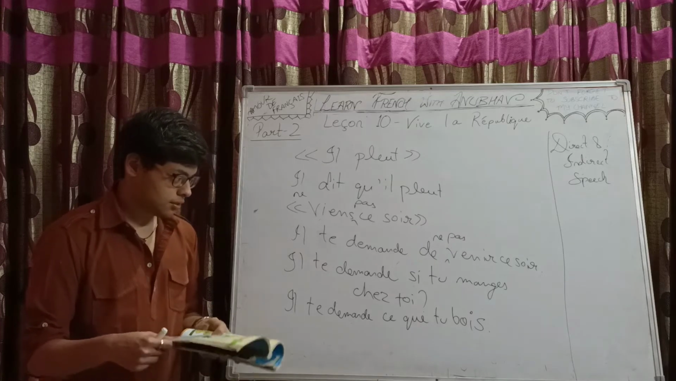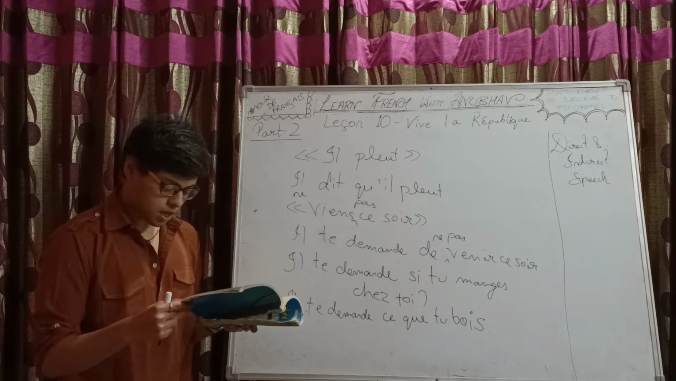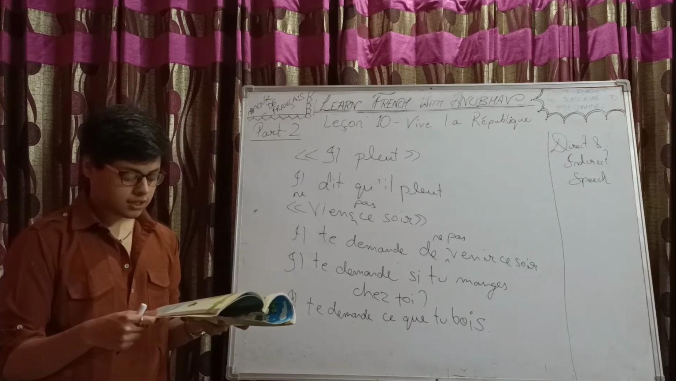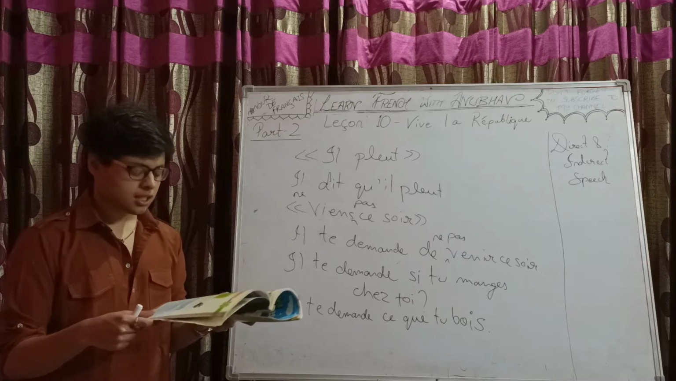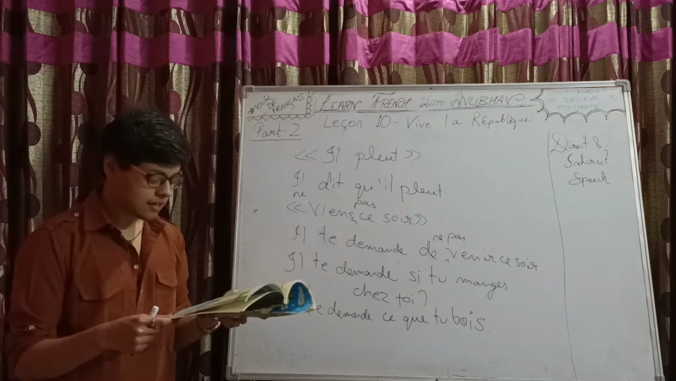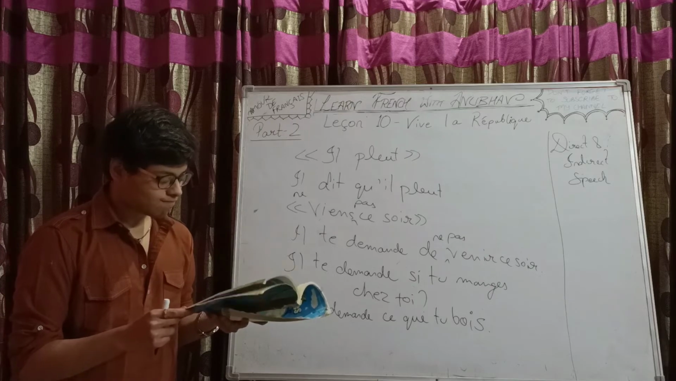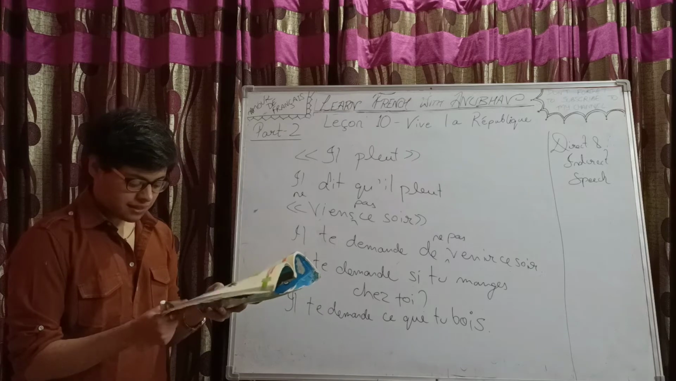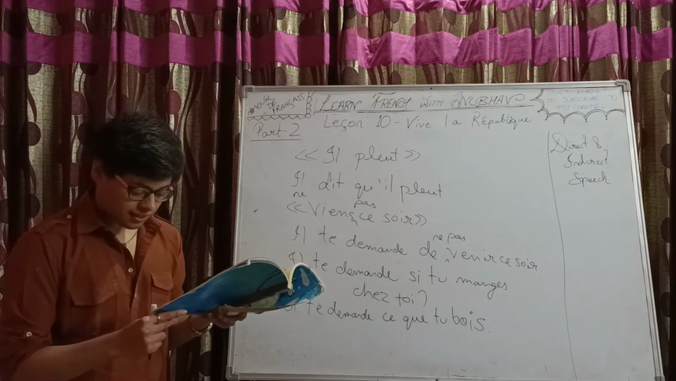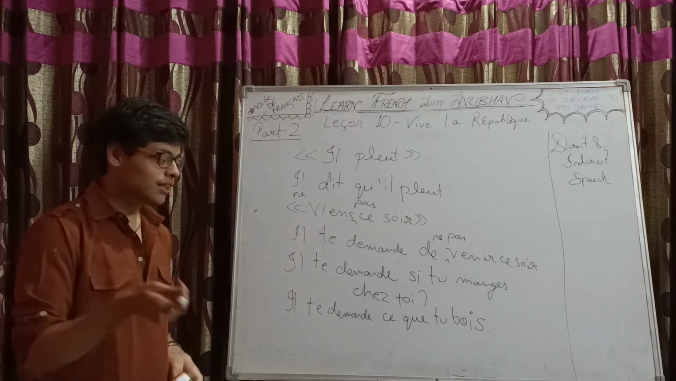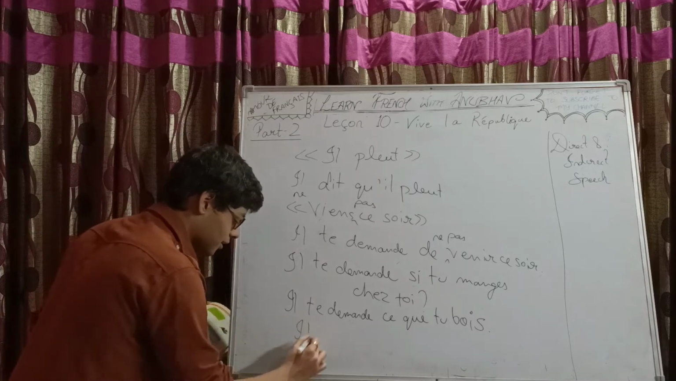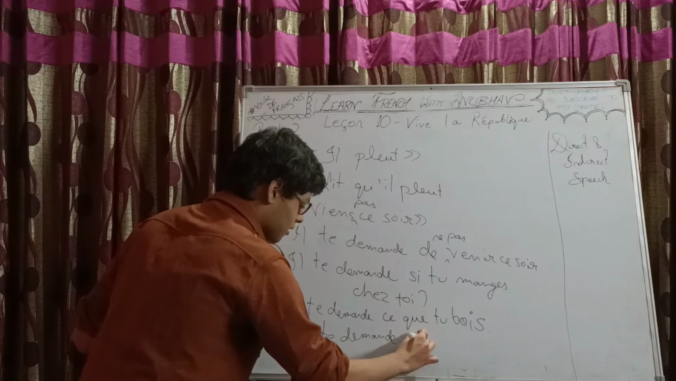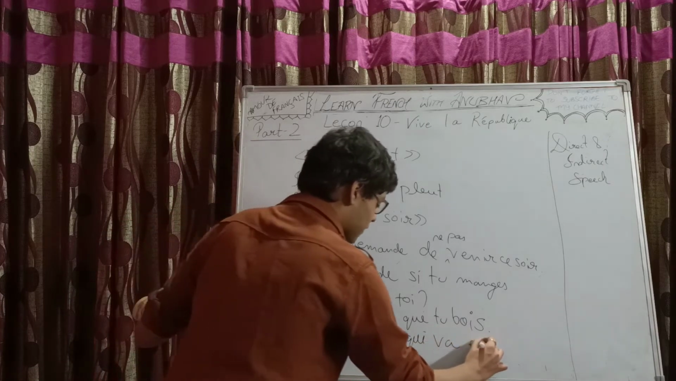Il te demande ce que tu bois. Fine. Qui va en France? Who goes to France? It should be in some tense, like present tense; otherwise it sounds a bit odd here. Il te demande qui va en France. Simple when qui is there. The first part of the statement is il te demande, then in the middle qui, and then the rest of the sentence, qui va en France.